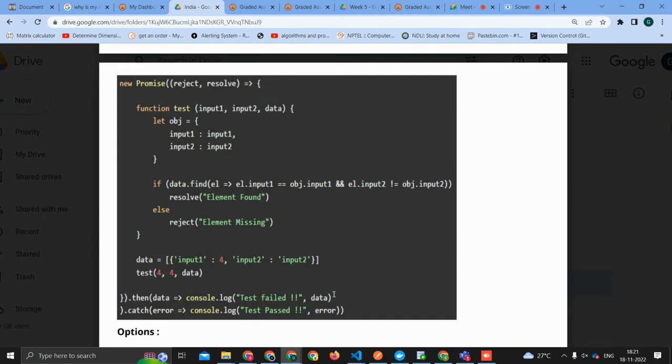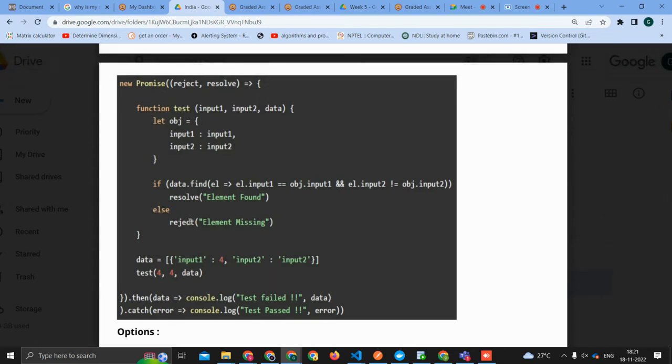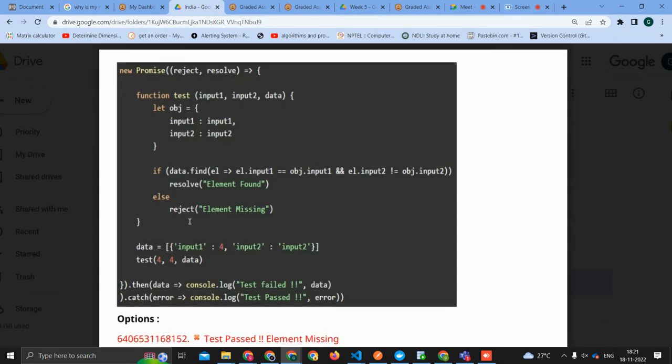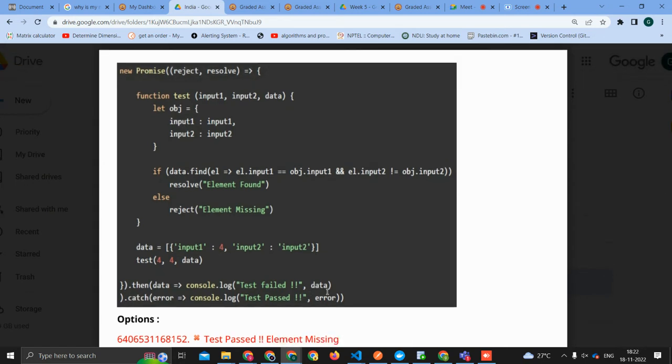No, what I want to say is you can call them ABC also. See, you remember, he calls them res and rej also. He calls them whatever he wants to call. So what happens is the message that we are returning, element found, gets connected to the resolve, which is written in the second position for new Promise. The moment it comes in the second position, promise interprets it's a rejection. It's the reject thing. So it goes to the dot catch thing. So it comes here actually. Yes, you want to say? No, that's correct, I guess.